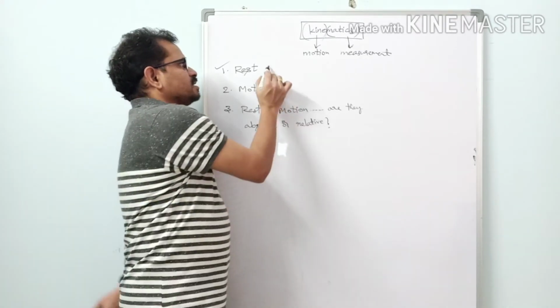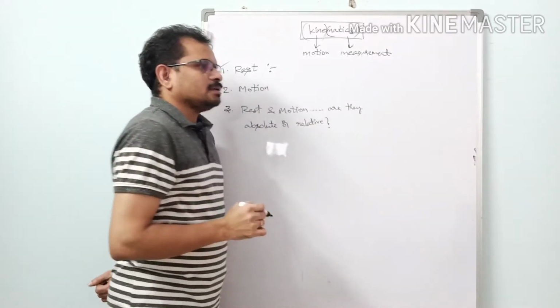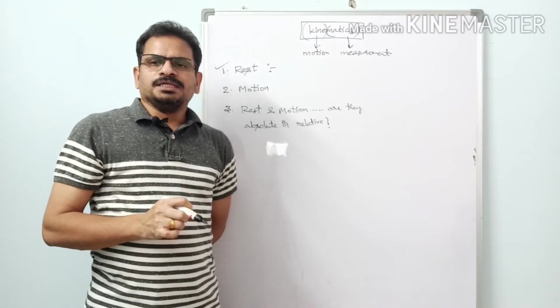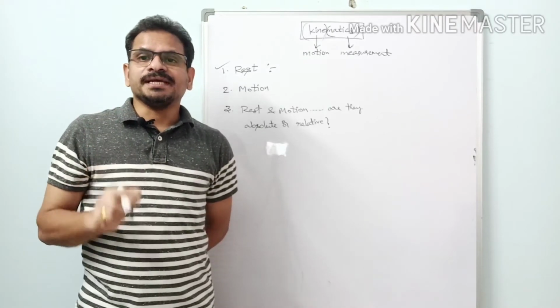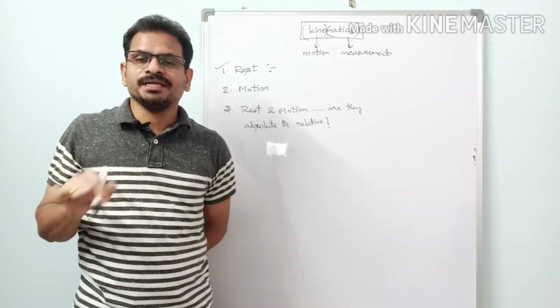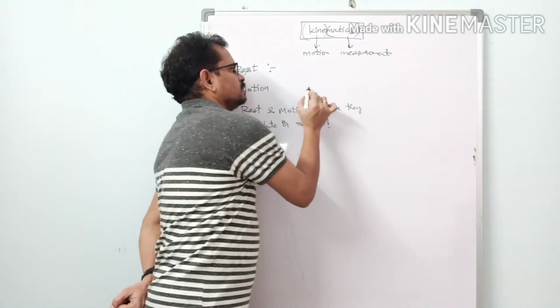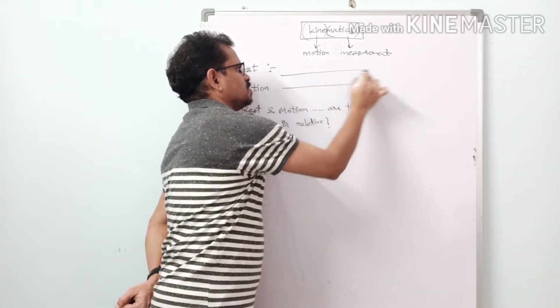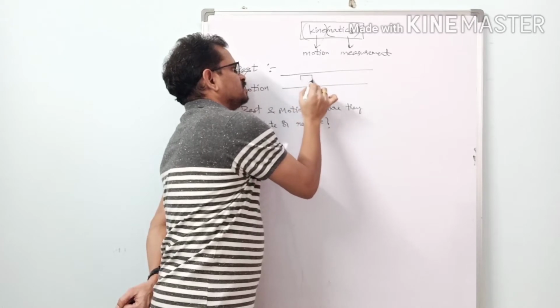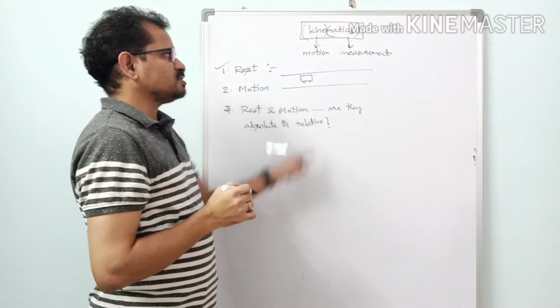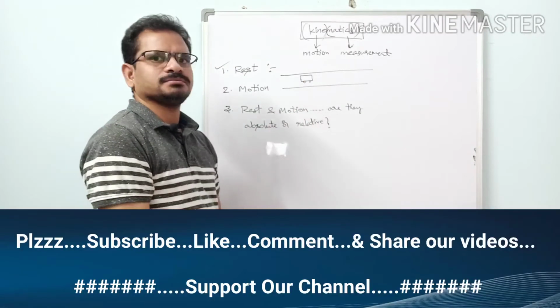You can define this as: a body is said to be in a state of rest if its position does not change with respect to its surroundings over time. Suppose here this is a road, there is a car here. Morning 10 o'clock we have seen this car, this is parked here.